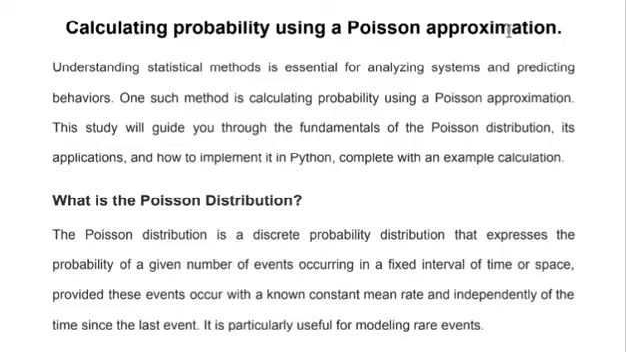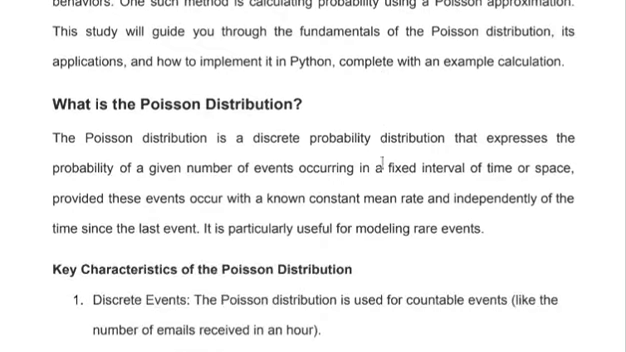Calculating probability using a Poisson approximation. Understanding statistical methods is essential for analyzing systems and predicting behaviors. One such method is calculating probability using a Poisson approximation. This study will guide you through the fundamentals of the Poisson distribution, its applications, and how to implement it in Python, complete with an example calculation.